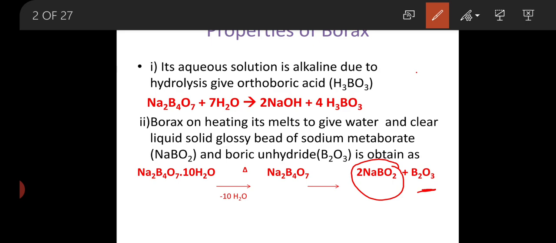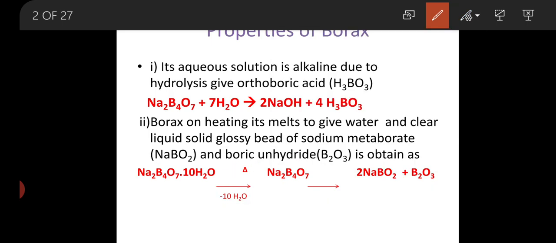This is the second chemical property of borax, that borax on heating undergoes dehydration to give sodium metaborate, simply sodium metaborate, and this on further heating gives an anhydrous compound.